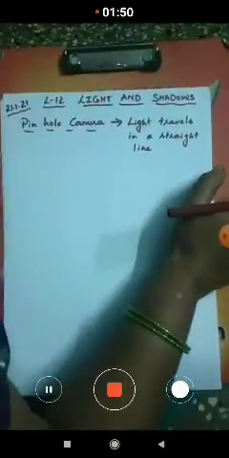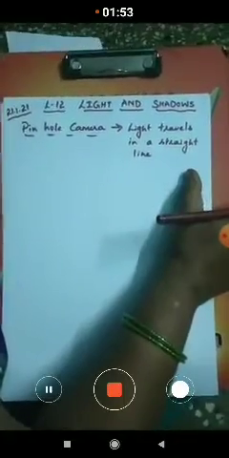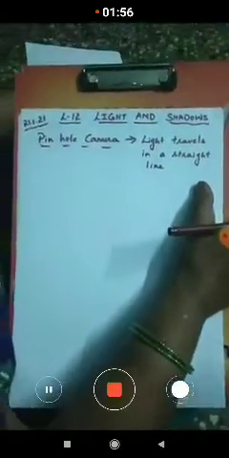So to make a simple pinhole camera, we have to take a cylindrical or a rectangular box. Two cylindrical or rectangular boxes are needed, children. Here you can observe this is one cylindrical box, and the other one should be small enough so that it can be fitted into the larger cylindrical box. The diameter of one box should be larger, the other one smaller.